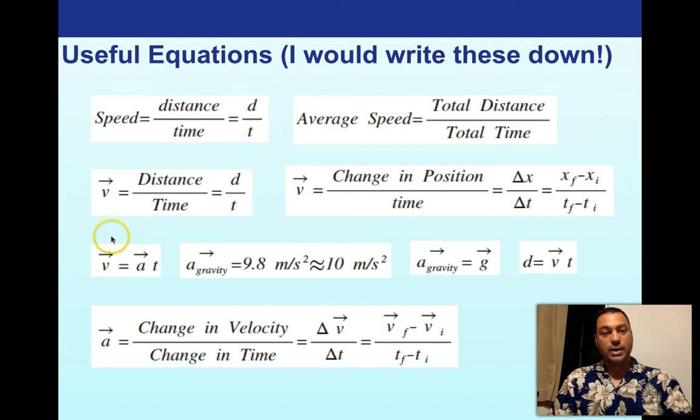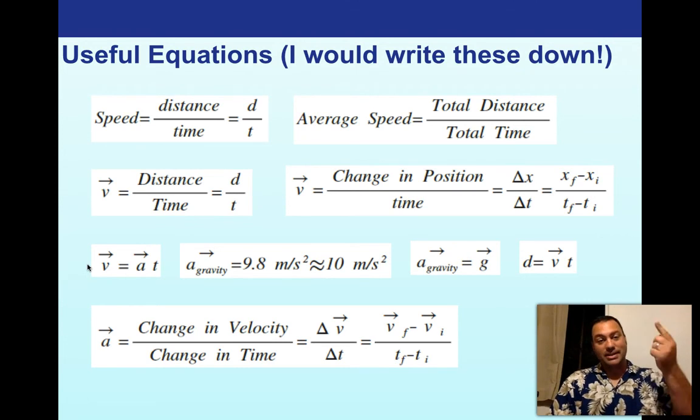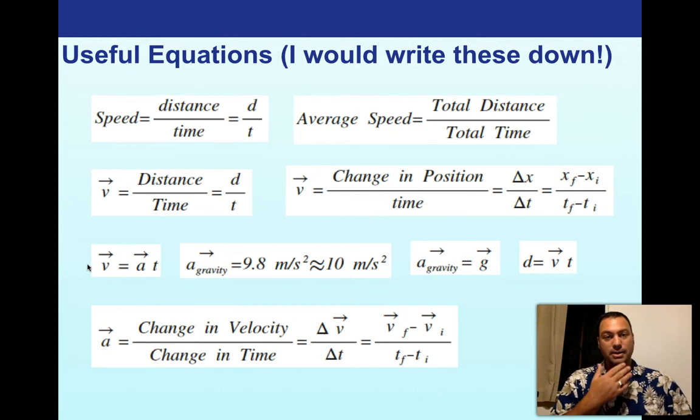Our really useful equation that we derived a little bit earlier is velocity equals acceleration times time. We showed how you can use that to predict things like, if you're falling in a gravity field at 10 meters per second squared, what would be your velocity after 5 seconds? It's very easy because I just know to multiply 5 seconds times 10 and I get 50. I'm going to be traveling at 50 meters per second.